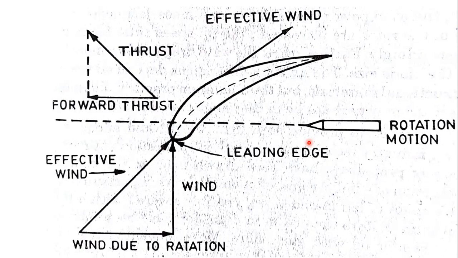If you take large two-blade wind turbines, these blades are inclined at small angles. These small angles at which the blades are inclined are called coning angles to the vertical. We'll see it in the next slide.